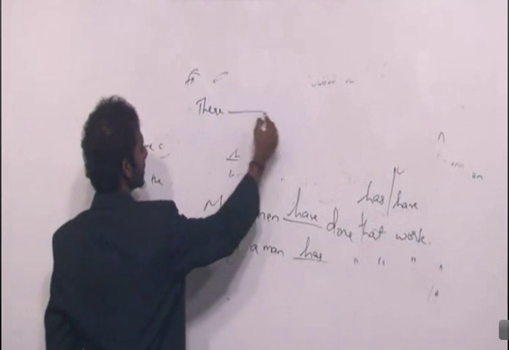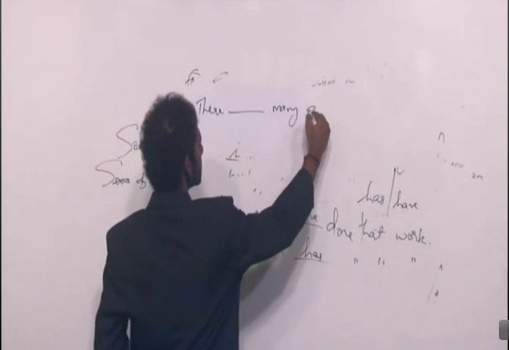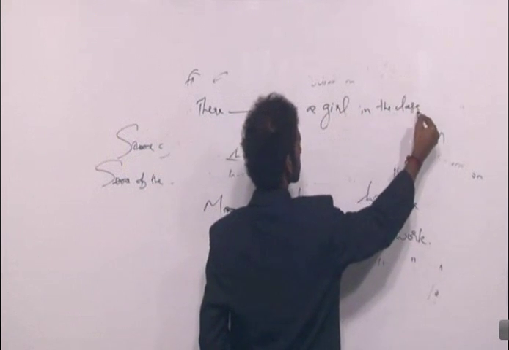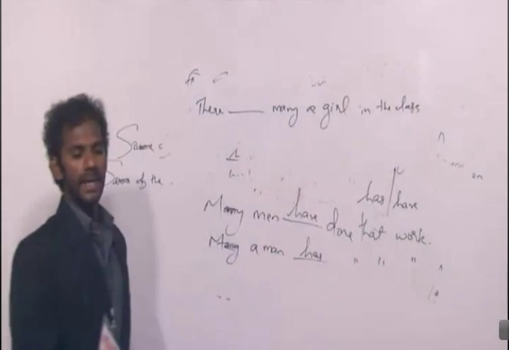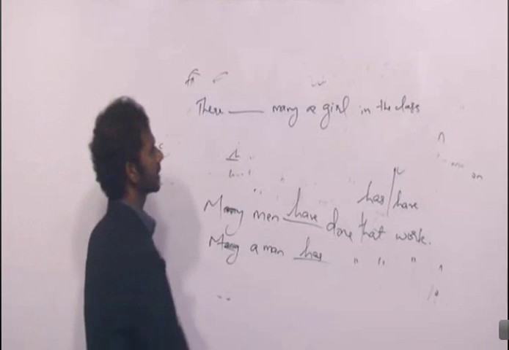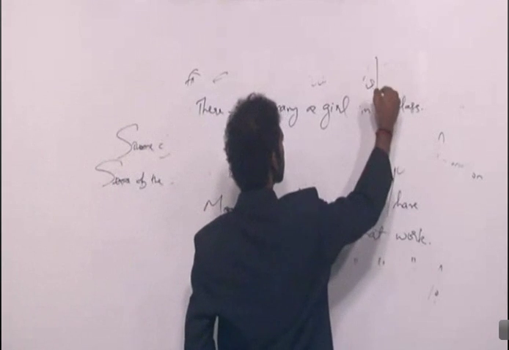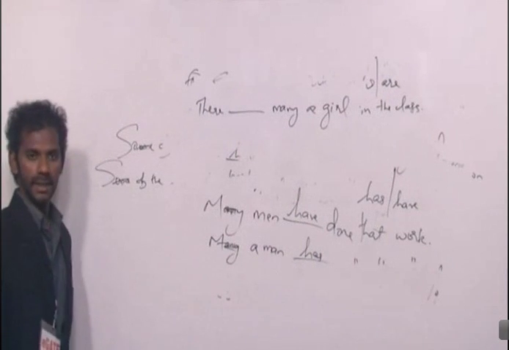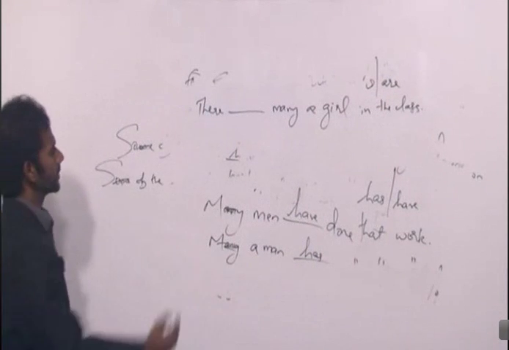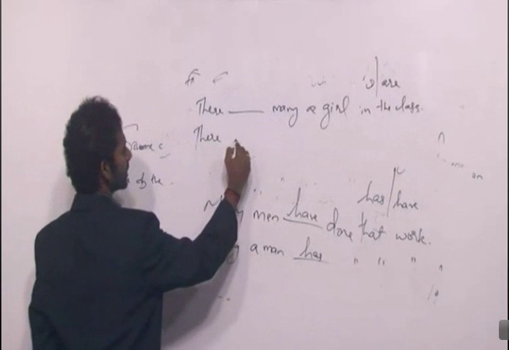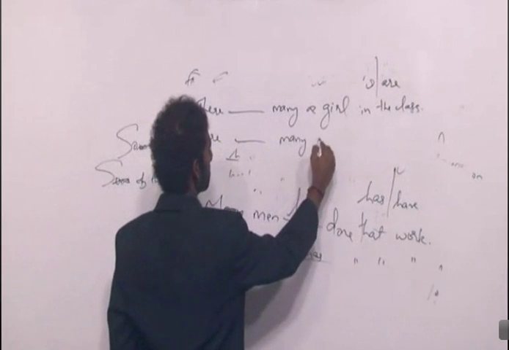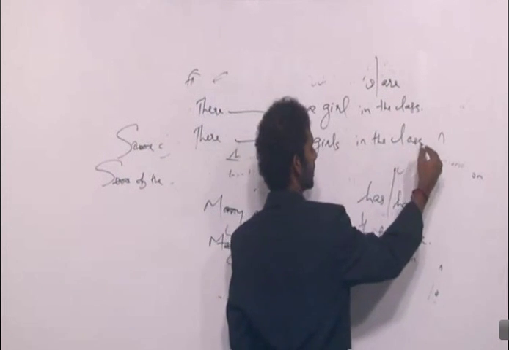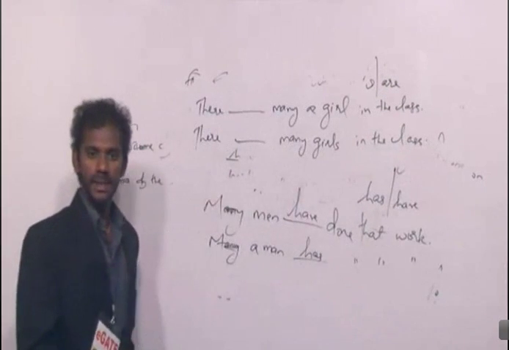Similarly, there ___ many a girl in the class. Options are is, are. There ___ many a girl in the class. One more: there ___ many girls in the class.